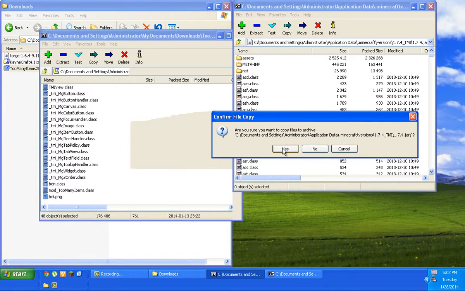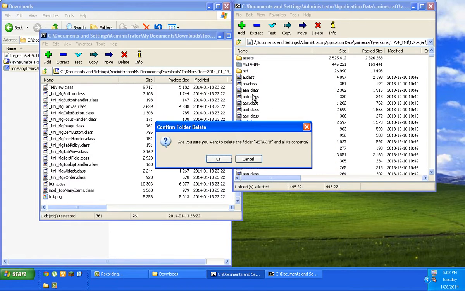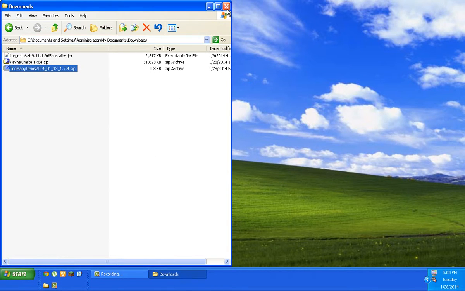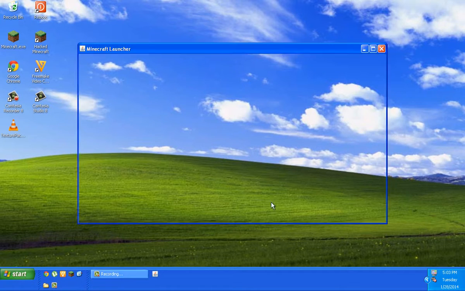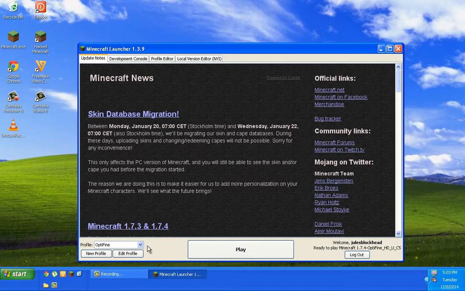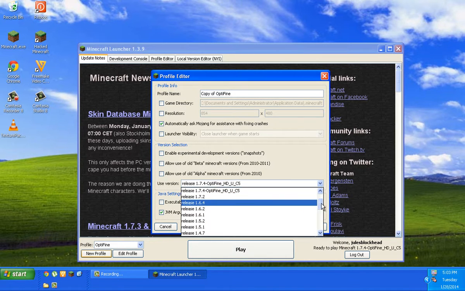And it says, do you want to copy them too? Say yes. And you're going to want to delete this META-INF. Say yes, and then we could close that. Close. And let's fire it up. Alright, so now we should have a new profile built that we made manually, a new profile type, I should say. So now we're going to make a new profile, and we should be able to select that new profile type from here.